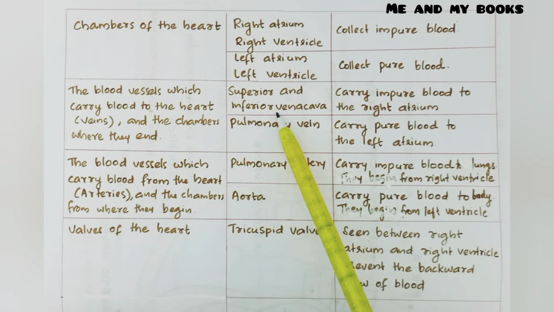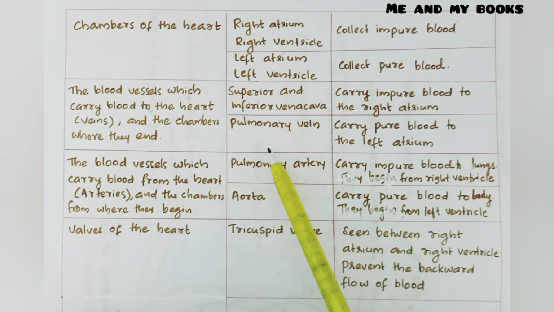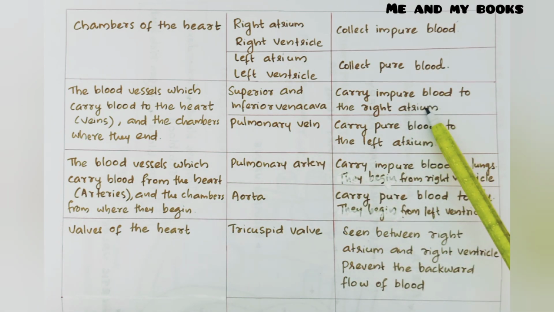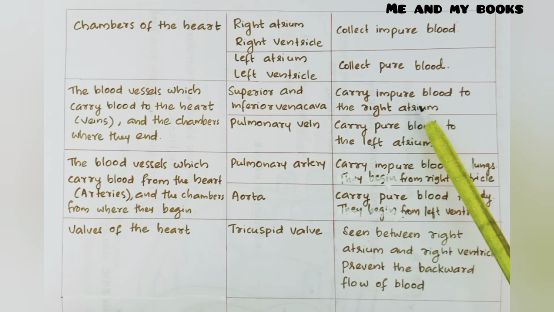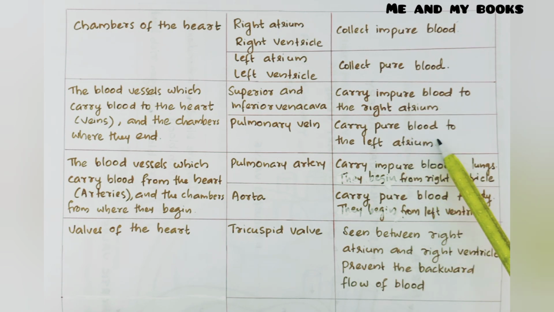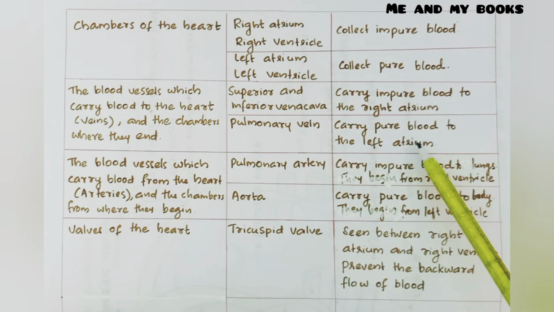So which are the veins of our heart? Superior and inferior vena cava and pulmonary vein. Superior and inferior vena cava carry blood to the right atrium, and pulmonary vein carries pure blood to the left atrium. Okay, you have to imagine the figure of the heart.